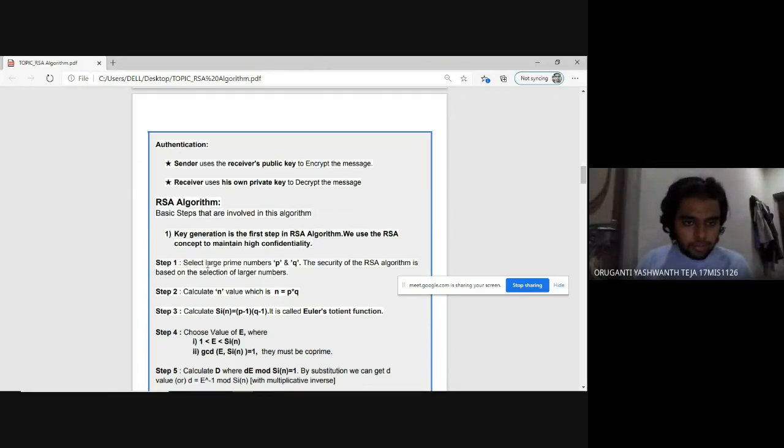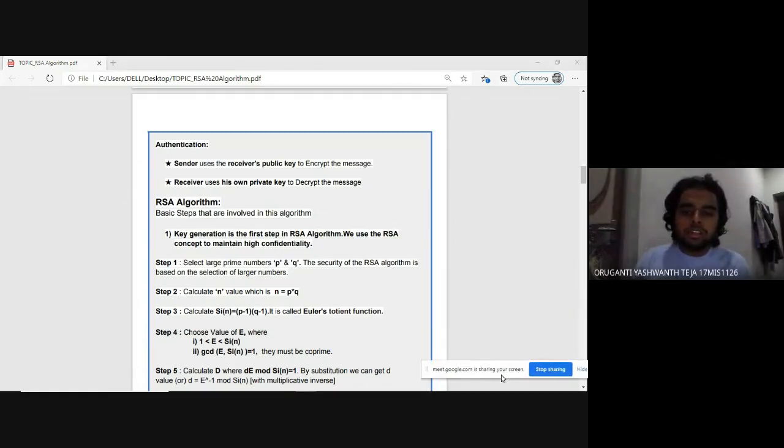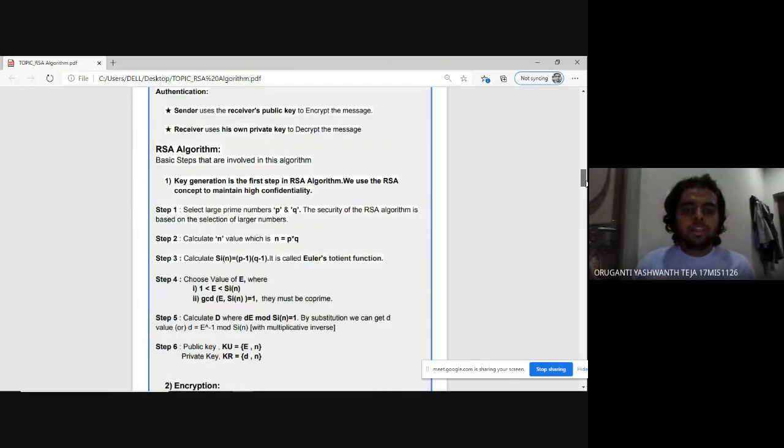So in step one, we have to select large prime numbers p and q, and the security of this RSA algorithm is based on the selection of large numbers. It means if we select larger numbers, then no one will be able to crack the public key and especially the private key. So in the second step, we have to calculate the n value, which is n equals p into q.